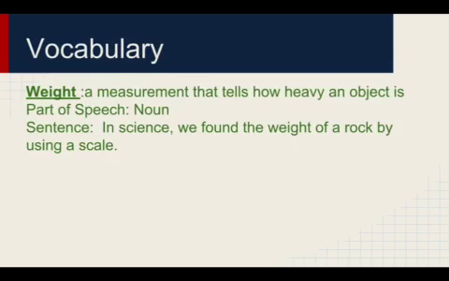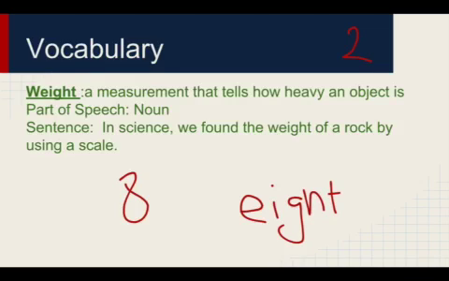Our second vocab word is weight. Weight is a measurement that tells how heavy an object is. Weight is on this list more for the spelling aspect than the vocab aspect. Weight is one of those words that is frequently misspelled because the E comes before the I. If you can spell 8, the number, all you have to do is put a W before it. So, 8, and then we can go back in and add a W. It is a noun. And in science, we found the weight of a rock by using a scale.